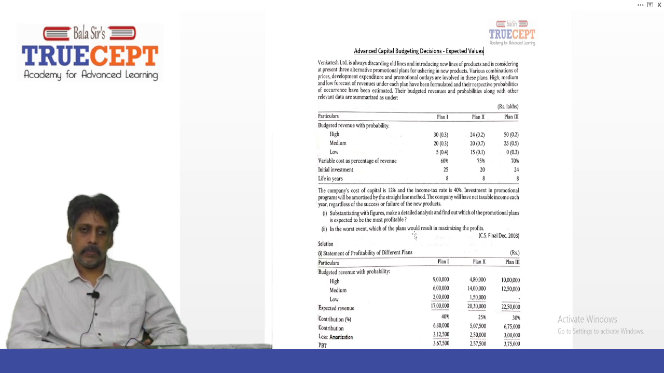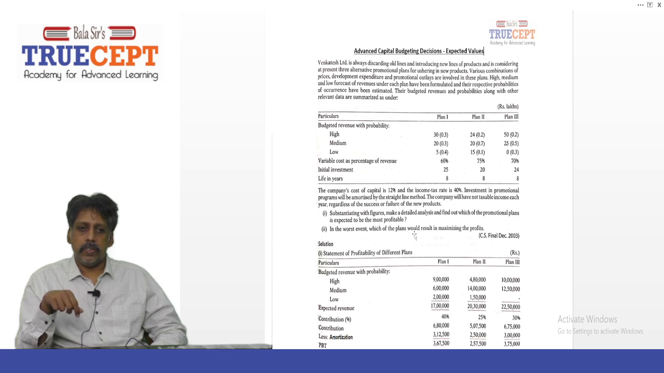So the initial investments are 25 lakh, 20 lakh and 24 lakh. That is the initial outlay, the amount you're going to spend on promotion. Then life in years is 8 years for all the 3 cases. The product will last for 8 years. Next, the company's cost of capital is 12% and the income tax rate is 40%.